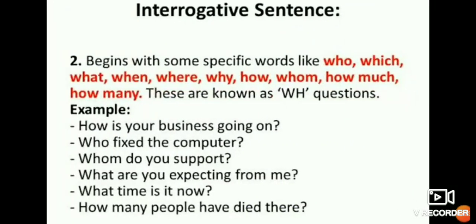You can also see here, an interrogative sentence begins with specific words like who, which, what, when, where, why, how, whom, how much, how many. These are known as WH questions, isn't it? How is your business running on? Who fixed the computer?